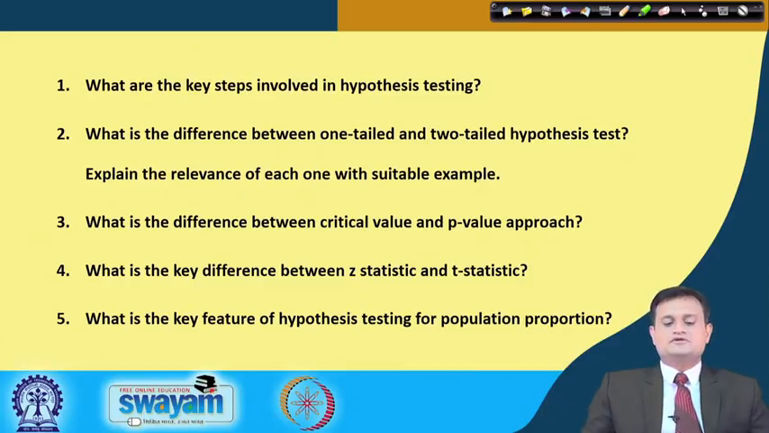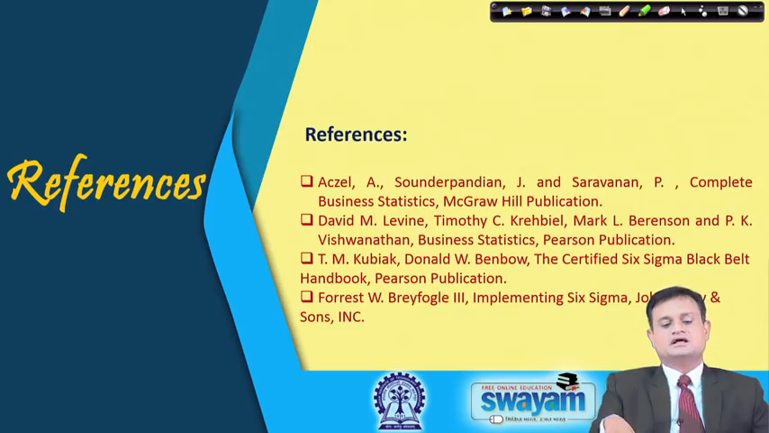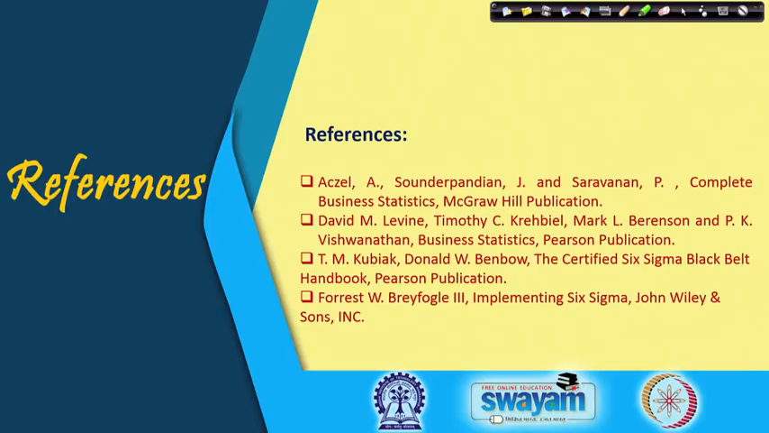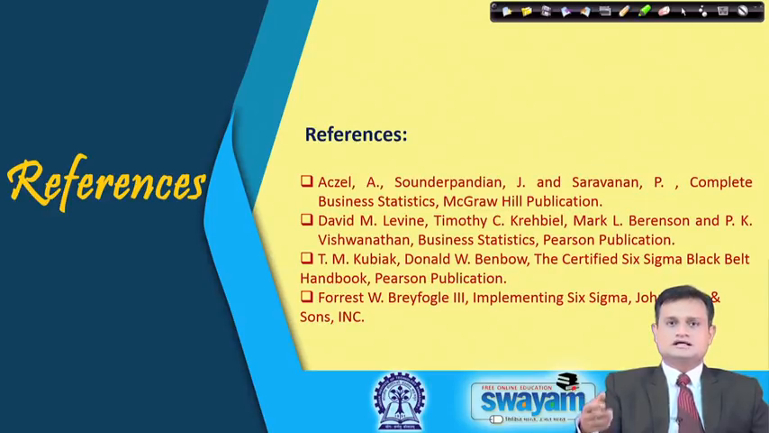What is the difference between the critical value and p-value approach? What is the key difference between Z statistic and t statistic? And what is the key feature of hypothesis testing for population proportion? Please use this book, Aczel and Levine. I in fact referred a couple of examples from this book, and that will help you to enrich your concept and understanding.